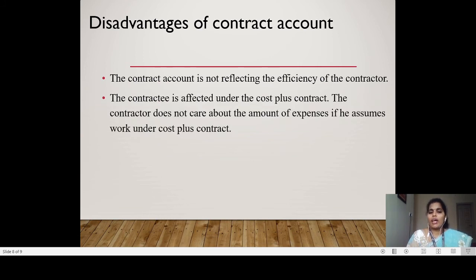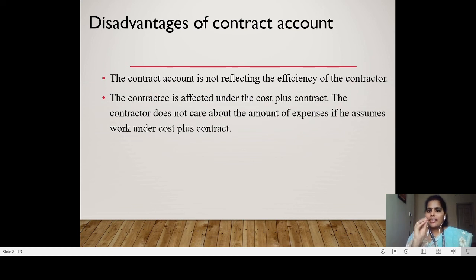The second one: under the cost plus contract method, as I already told, along with the contract price, if any additional expenses are incurred by the contractor, he will take that amount from the contractee. So in this situation the contractor will not bother about the expenses because he knows that whatever happens, he can recover that money from the contractee.